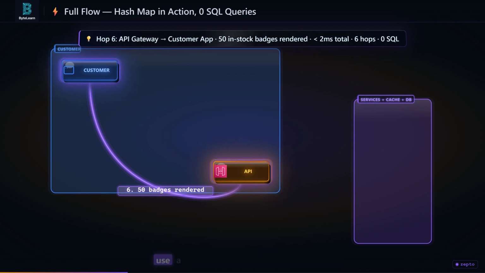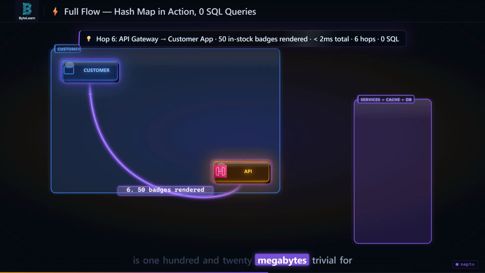Before this video, the answer to why does Zepto use a hash map for inventory was hash maps are fast. After this video, the answer is the 2 millisecond budget and 10 million daily checks make O(n) linear scan impossible. 4 million keys at 30 bytes each is 120 megabytes, trivial for Redis. HINCRBY atomic decrement prevents oversell without a lock. That is the only calculation that matters.